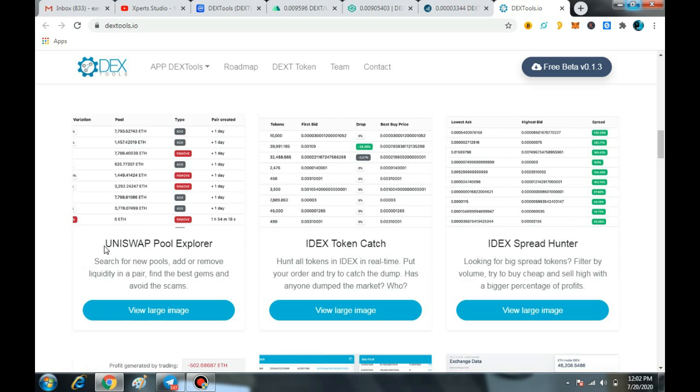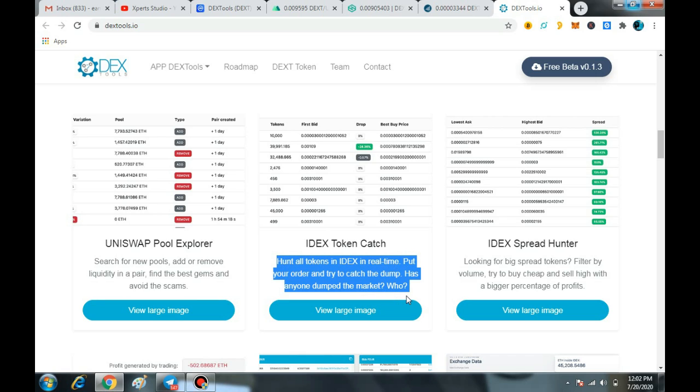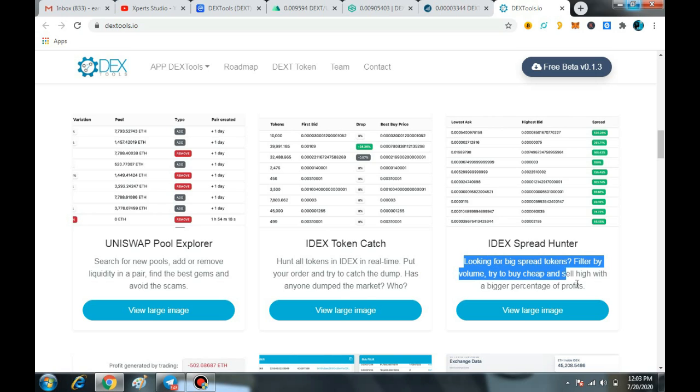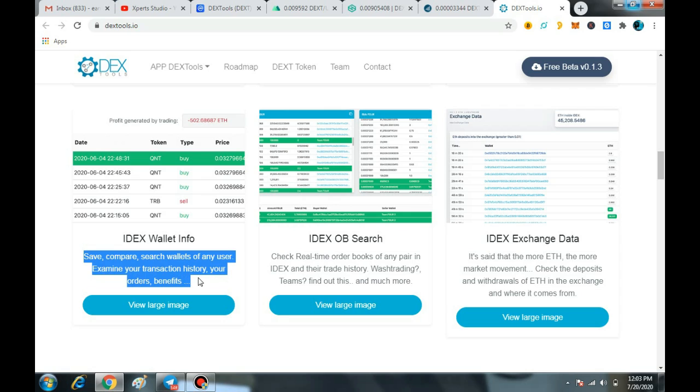Now here you can see on the Uniswap Pool Explorer, search for new pools, add or remove liquidity in a pair, find the best gems and avoid the scams. Hunt all the tokens in IDEX in real time, put your order and try to catch the dump. Here you can see, has anyone dumped the market? Looking for big spread tokens, filter by volume, try to buy cheap and sell high with a bigger percentage of profits. IDEX wallet info: save, compare, search wallets of any user, examine your transaction history, your order, benefits.